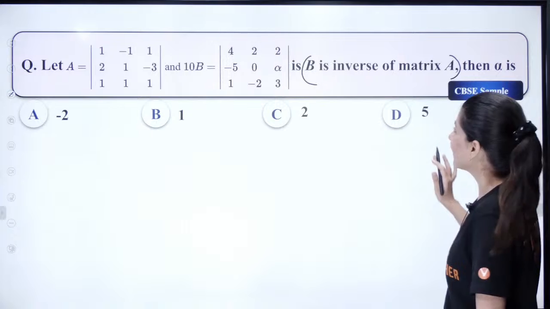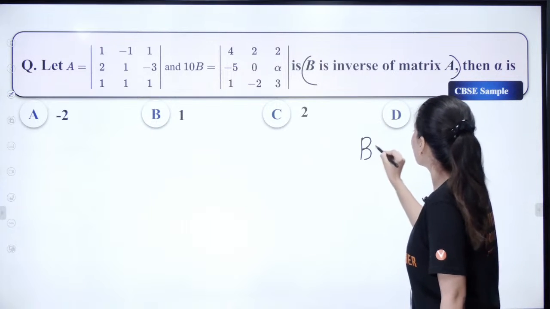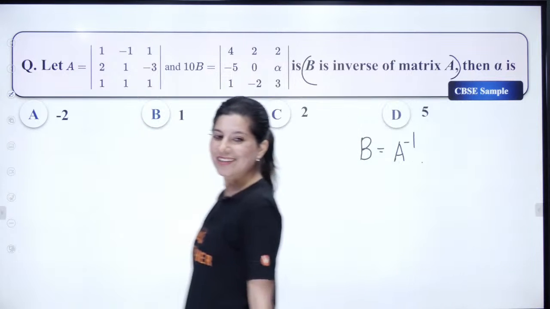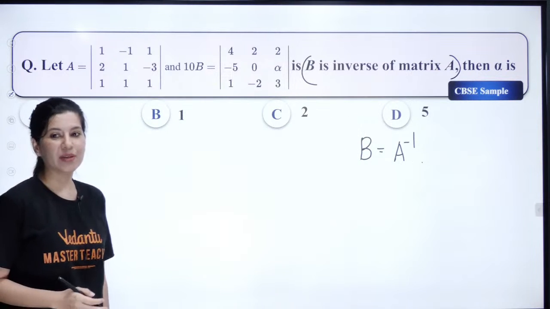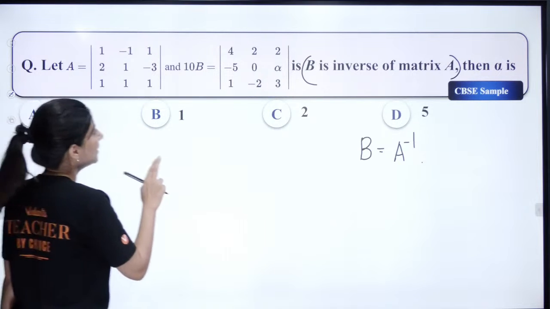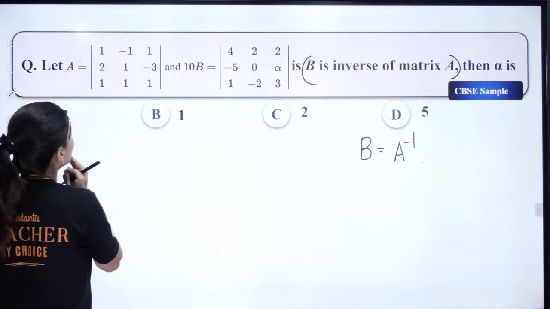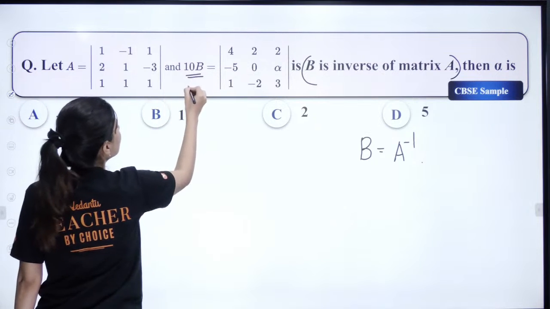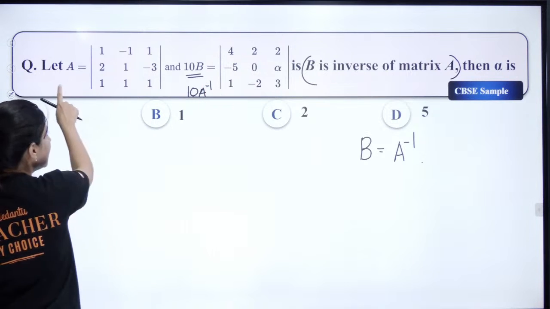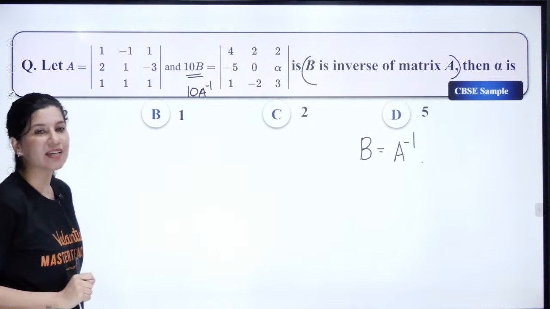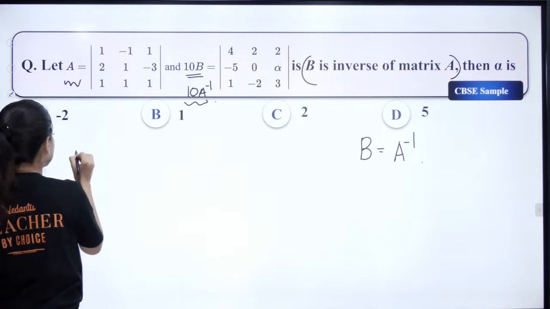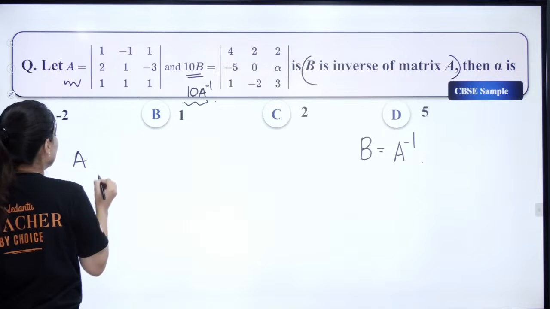All right. Yes, B is the inverse of A. Can you see? So that means this is actually 10A inverse and this is A. If you multiply A with 10A inverse, so basically what you need to do is multiply A and 10B.